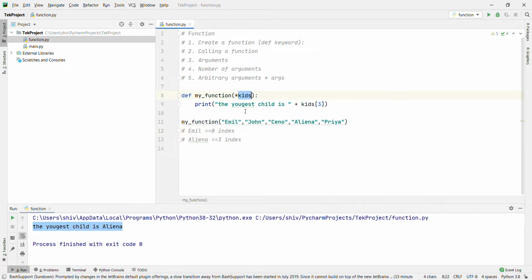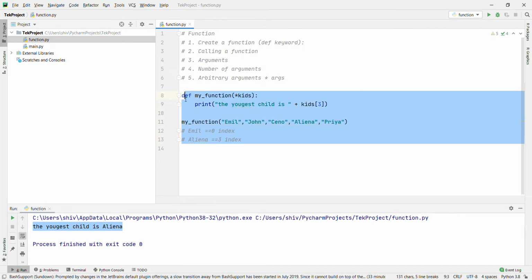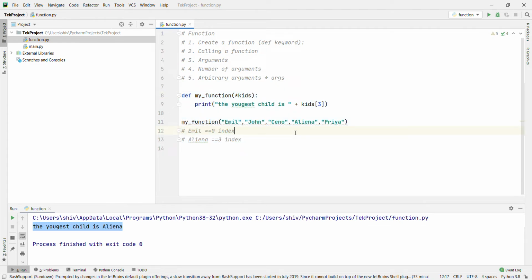That is clear, because when we don't know how many arguments we are going to pass, we pass star kids here, star args, and then it will take care of it. In the previous example, number of arguments, when we pass 2 parameters, it expects only 2 parameters. If you pass less than 2, meaning 1, or greater than 2, meaning 3, then it will give an error. This is clear now.